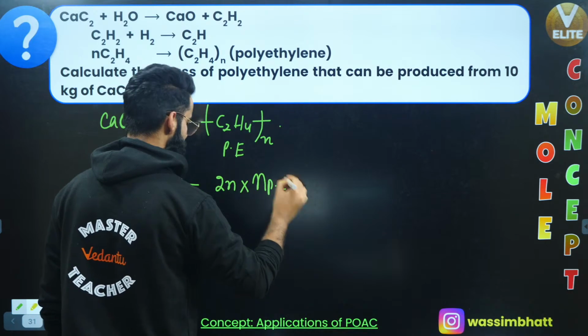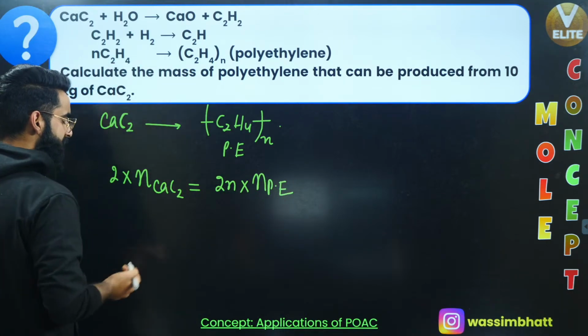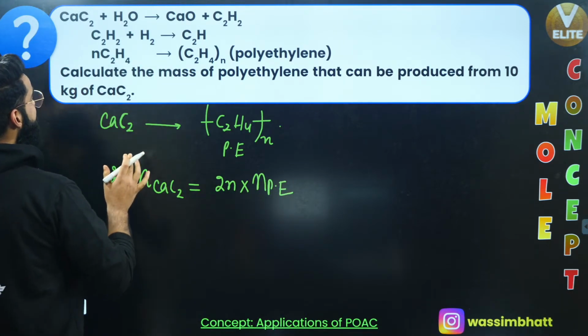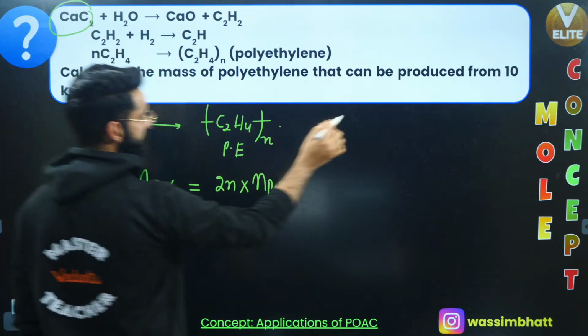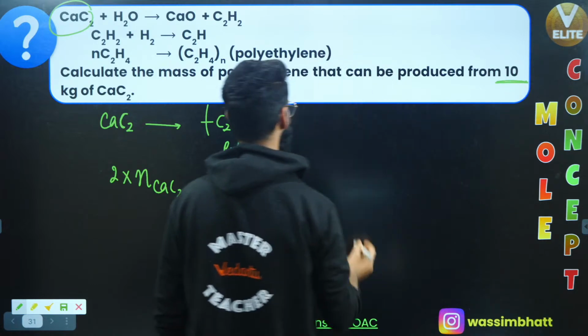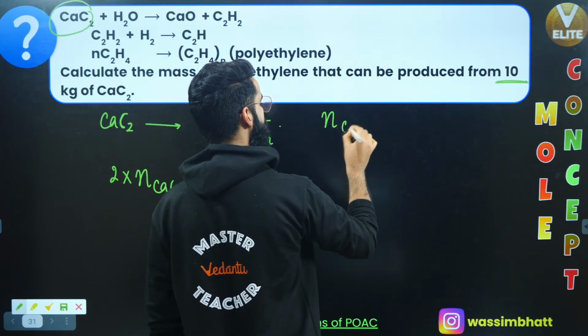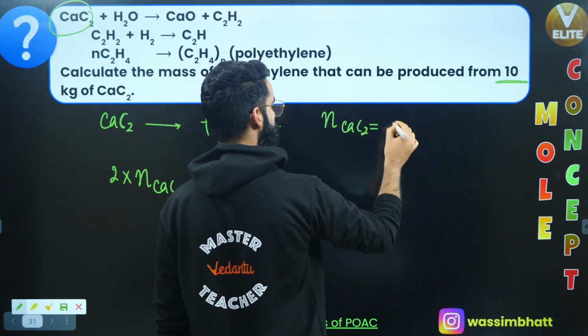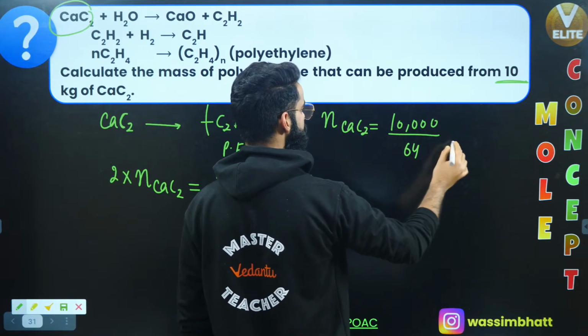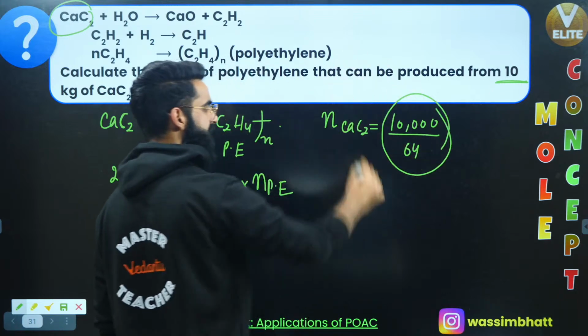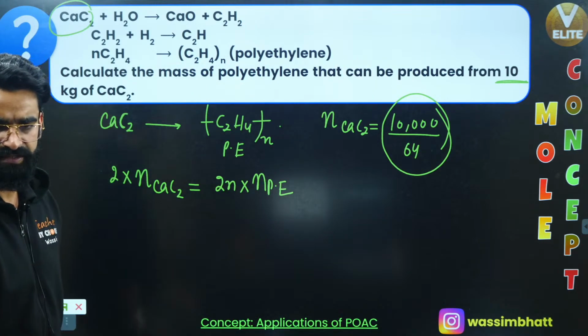So people, from here, what can I get? First of all, am I given the mass of calcium carbide? Yes, I'm given the mass of calcium carbide as 10 kg. So first of all, I'll calculate the number of moles of CaC2, which is going to be equal to the mass of calcium carbide, that is 10,000 grams, divided by the molar mass of CaC2, that's 64. So these many moles of CaC2 we have, right?